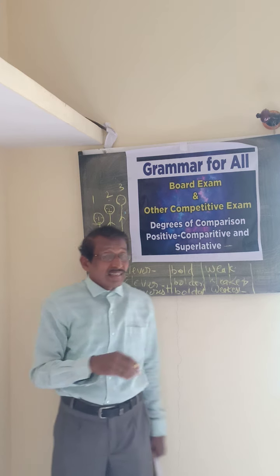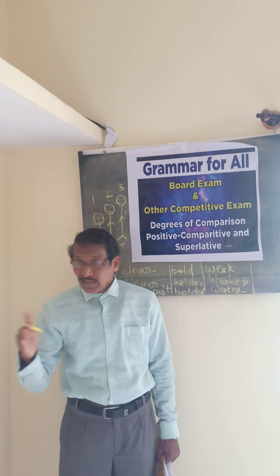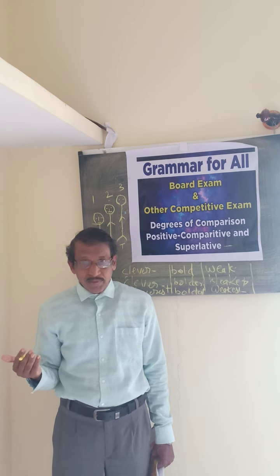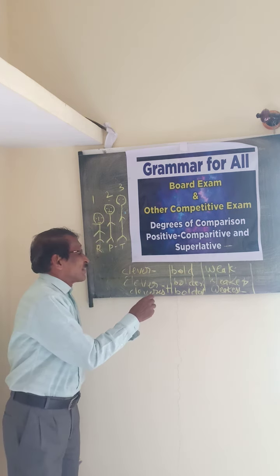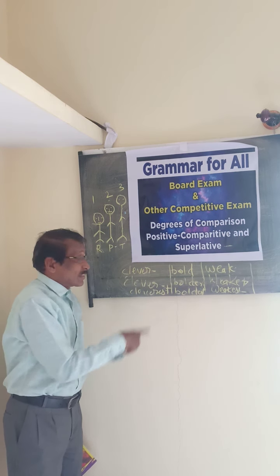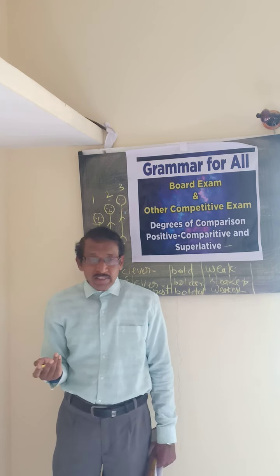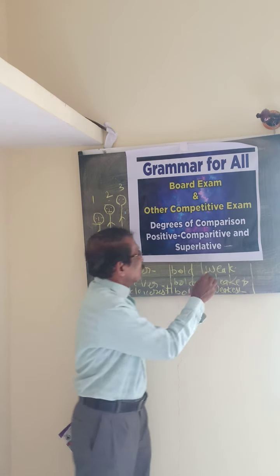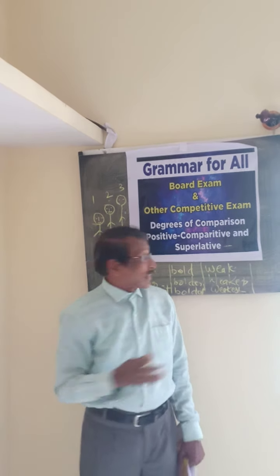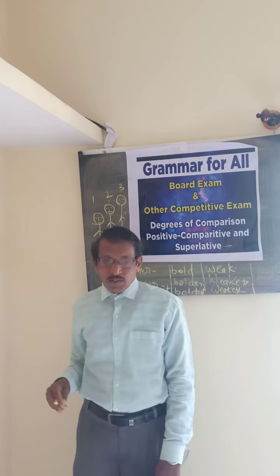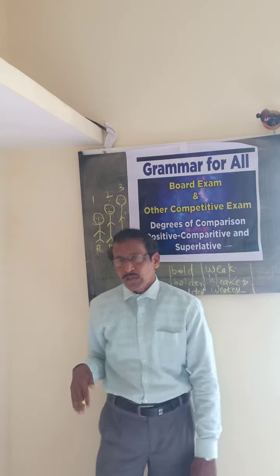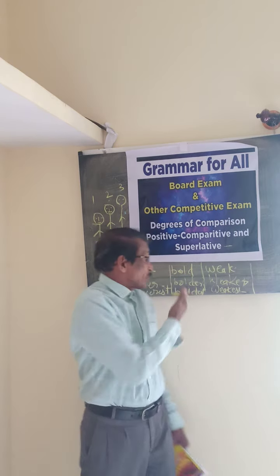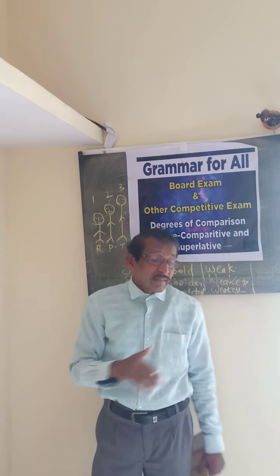Here, cleverer means we are comparing with one other person or object. Cleverer. Next one is cleverest. These three belong to the same category. So the last one is cleverest. Next one weak, that is weaker and weakest. The third one, superlative, is weakest. So these are some examples of positive, comparative, and superlative.